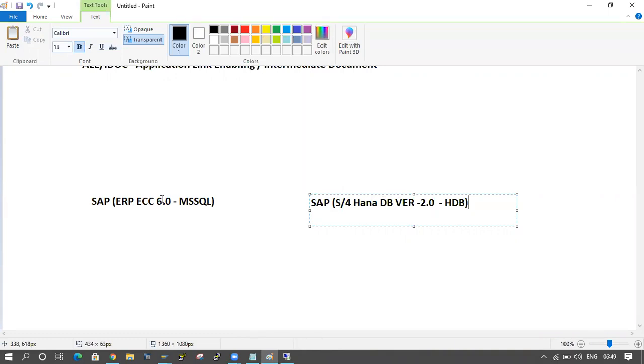Now I want to pick the data, because I am using as per HANA. Now what do I have to do? I have to pick the data from this ERP system.